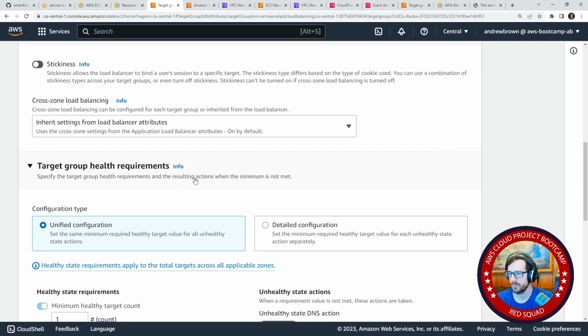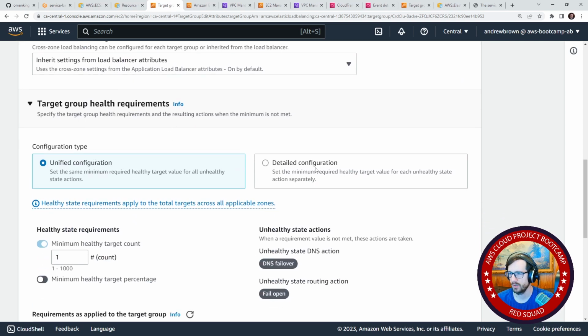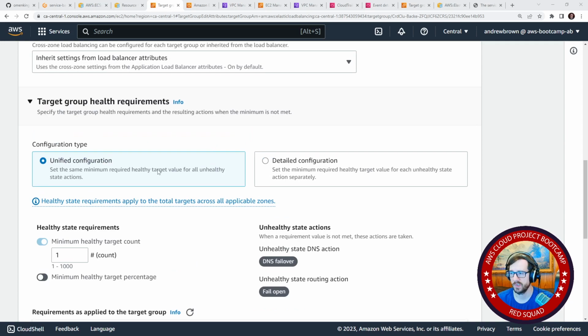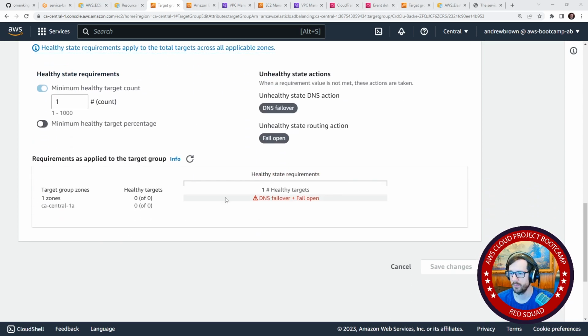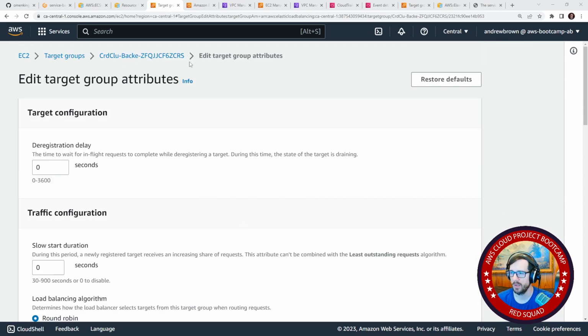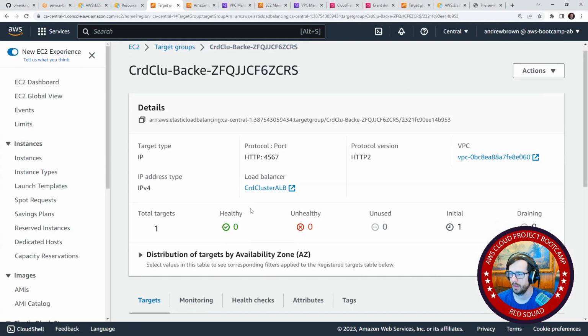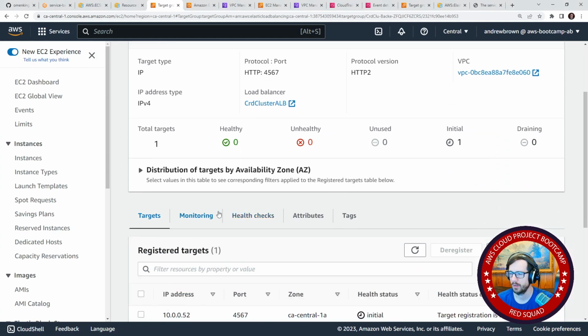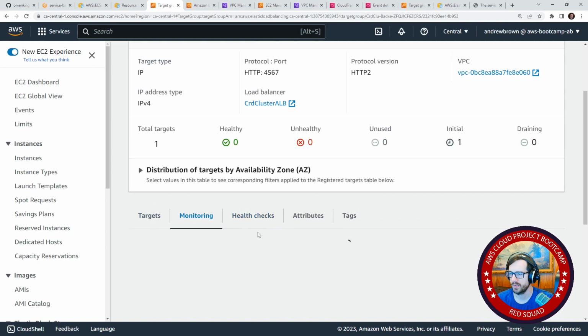Health requirements, that the resulting actions when minimum is not met. So unified configuration. I don't even remember looking at this before. This is kind of interesting. Let me just read this for a bit, okay? I think this is when you have multiple services deployed and it's talking about that. So that's not really what we want to do. So yeah, it is very unusual that this is happening.